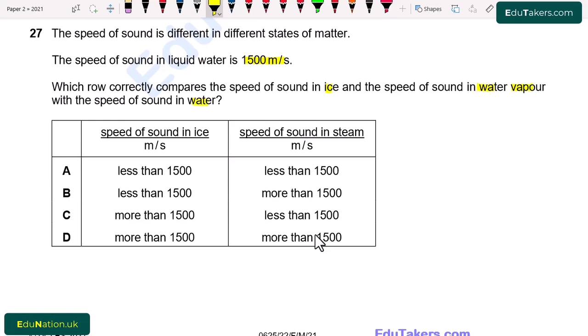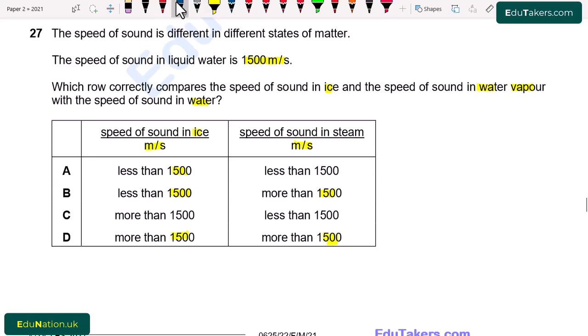So first of all, here speed of sound in ice is measured in meter per second, and speed of sound in steam is measured in meter per second. MCQs: A, less than 1500, B, less than 1500, more than 1500, C, more than 1500, less than 1500, D, more than 1500, more than 1500.